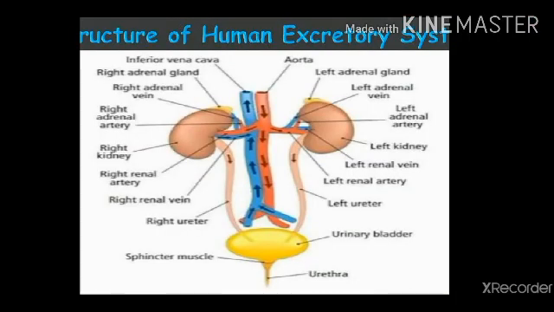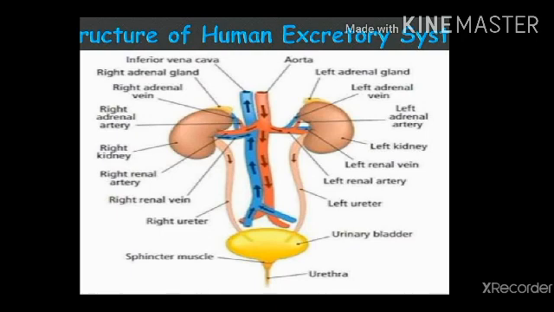In this diagram we see the aorta carrying oxygenated blood, and a branch of the aorta that enters the kidney is called the renal artery. It divides into two parts, the left renal artery for the left kidney and the right renal artery for the right kidney. A branch of the vein which leaves the kidney is called the left renal vein or right renal vein.